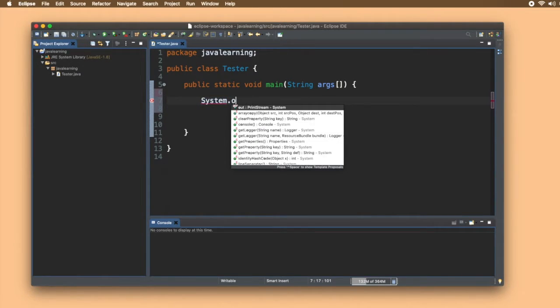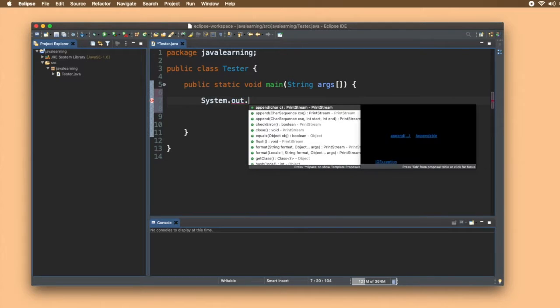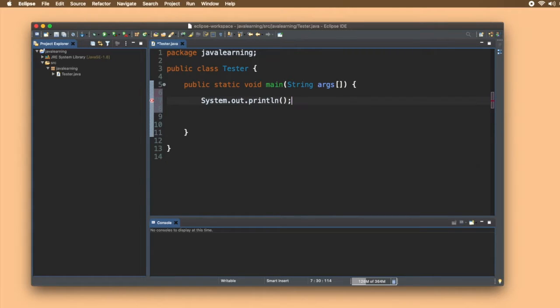Now dot, write out. See, out is an instance variable of PrintStream from the System class, right? Put a dot and then write println. Ln means that each output will be on a new line. So put a semicolon, and inside this println write whatever you want to print. So I'll write Hello World, right? So let's save it and click on this play button. Now you can see Hello World is printed on the console.